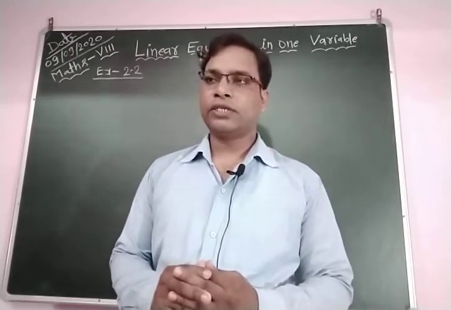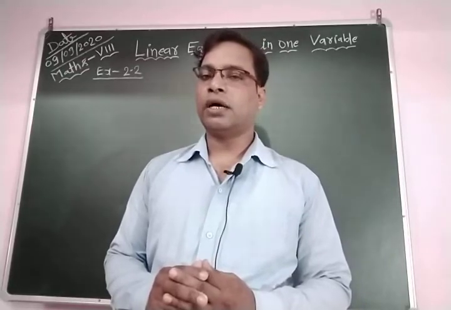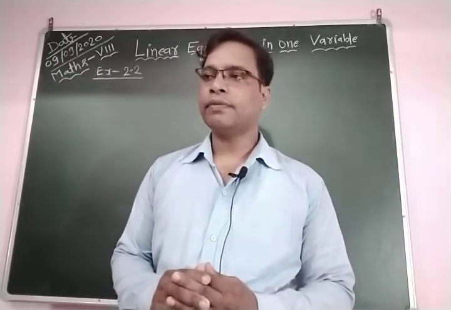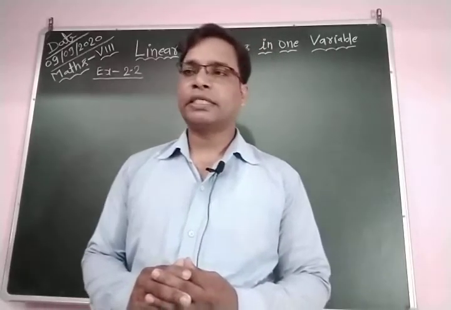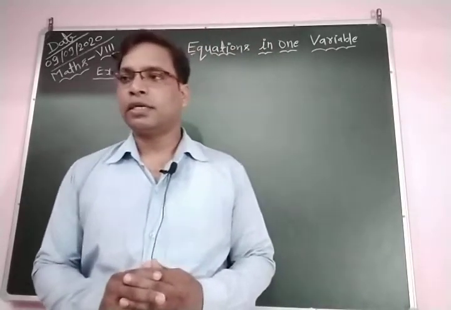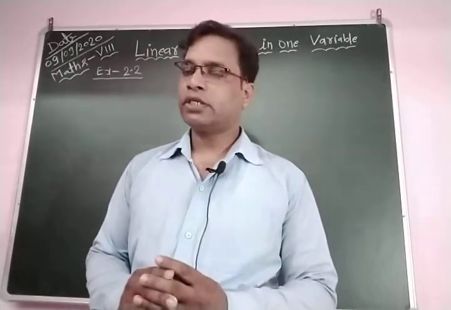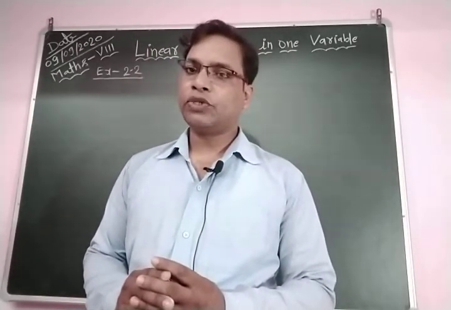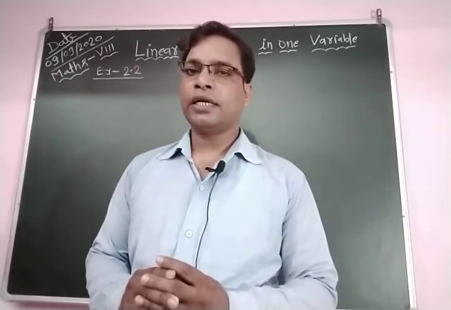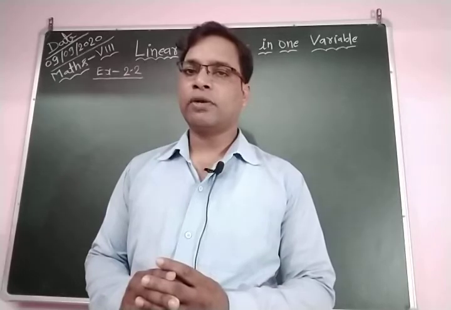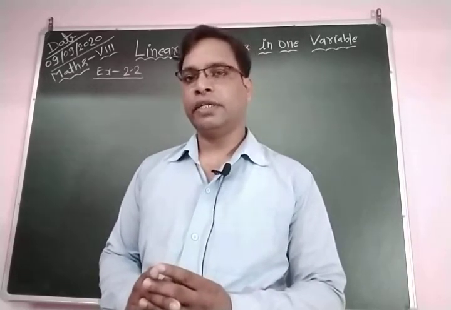In this question, first it is given that the ages of Rahul and Harun are in the ratio 5:7. Four years later, the sum of their ages will be 56 years. What are their present ages? So how do we find this? Because the age ratio is given as 5:7, we let the present ages of Rahul and Harun be 5x and 7x.